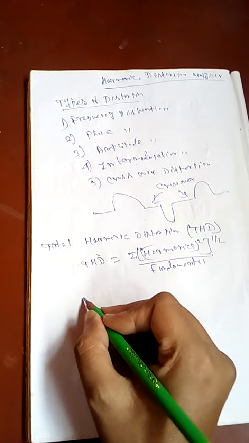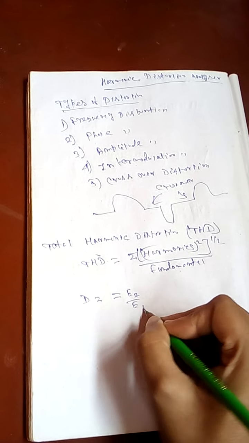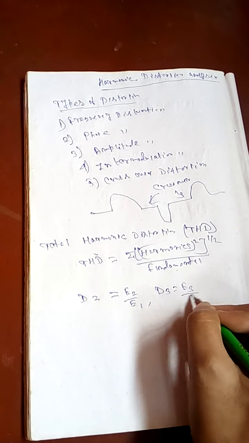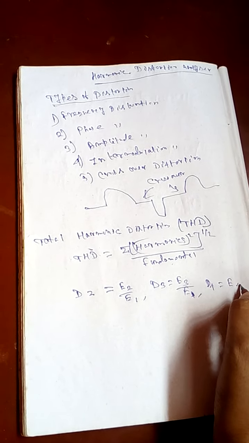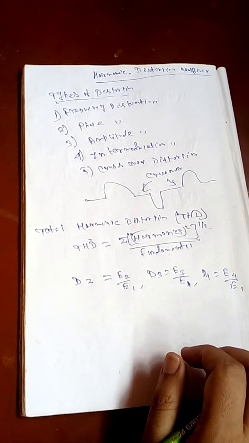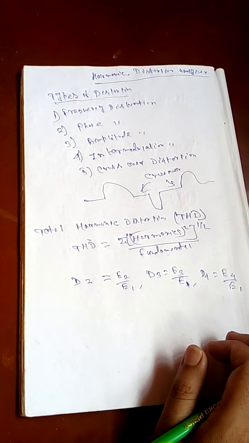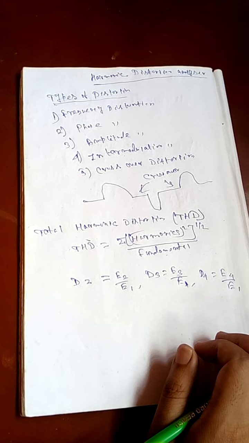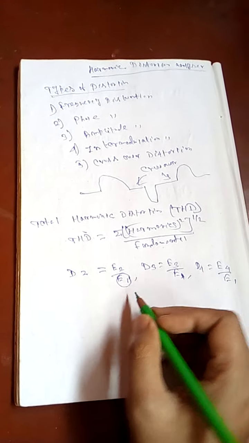A measure of distortion represents a particular harmonic ratio: the amplitude of the harmonic over the fundamental. The harmonic distortion is given by, say, D2 equal to E2 by E1, where E1 is the fundamental and E2 the second harmonic. Then D3 equal to E3 by E1, D4 equal to E4 by E1. So Dn, where n means 2, 3, 4 up to n, is the distortion of the nth harmonic, and En represents the amplitude of the nth harmonic. E1 is the fundamental amplitude.